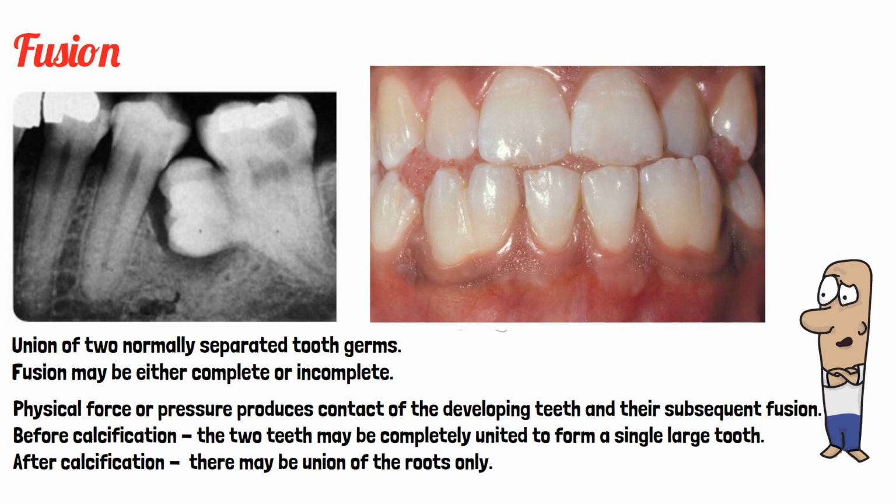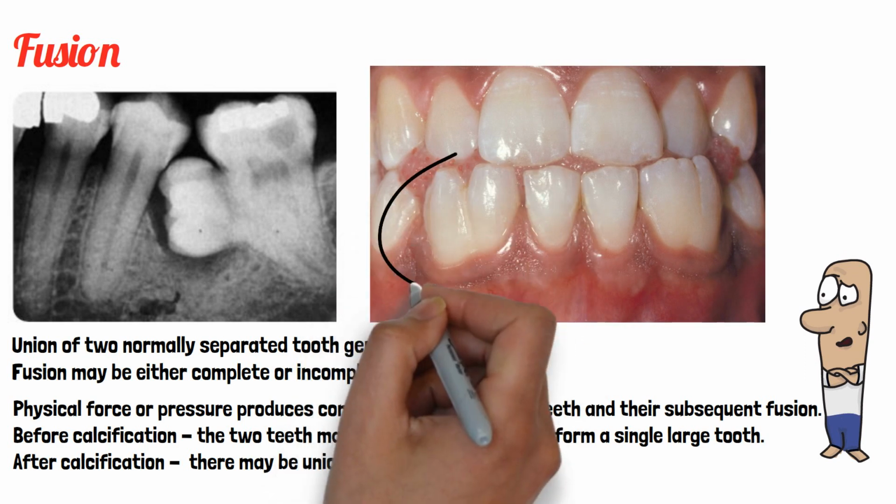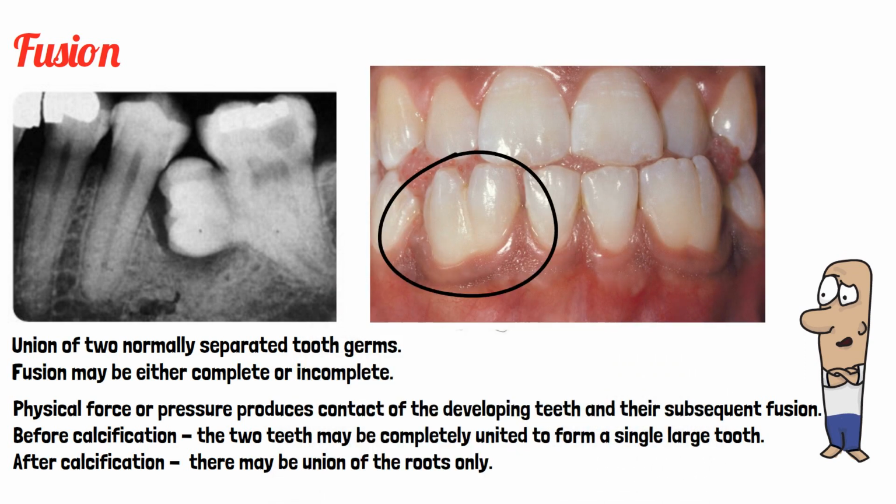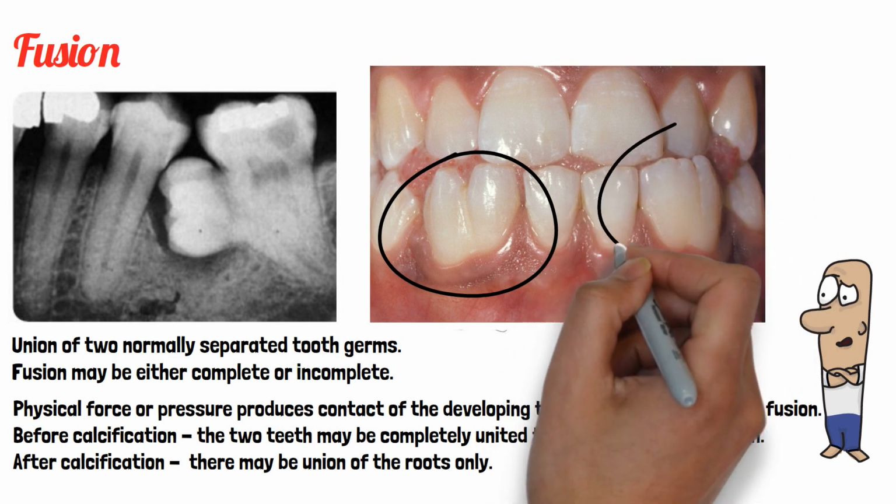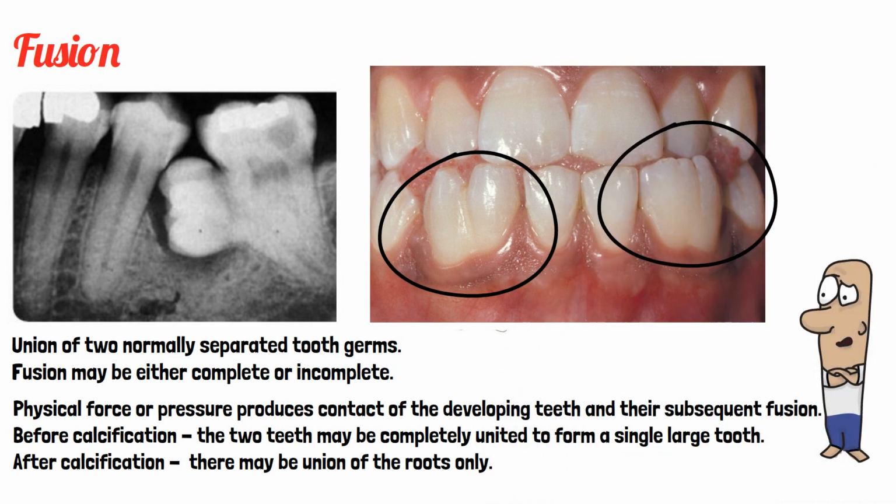So this is a clinical picture of a fusion. If you see the mandibular arch, on the left side as well as on the right side, there is a fusion of lateral incisors with the canines, resulting in double teeth again.